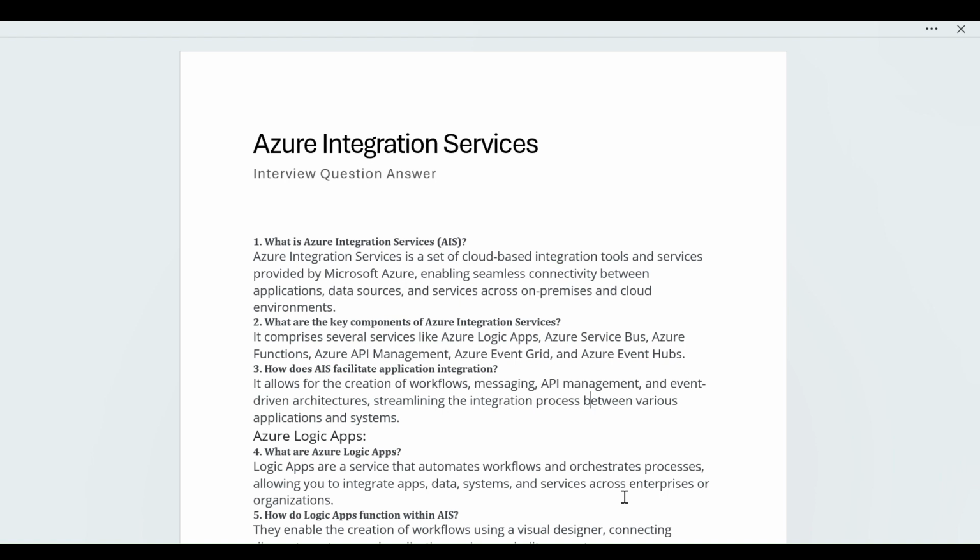What is Azure Integration Services? Azure Integration Services is a set of cloud-based integration tools and services provided by Microsoft Azure, enabling seamless connectivity between applications, data sources, and services across on-premises and cloud environments.